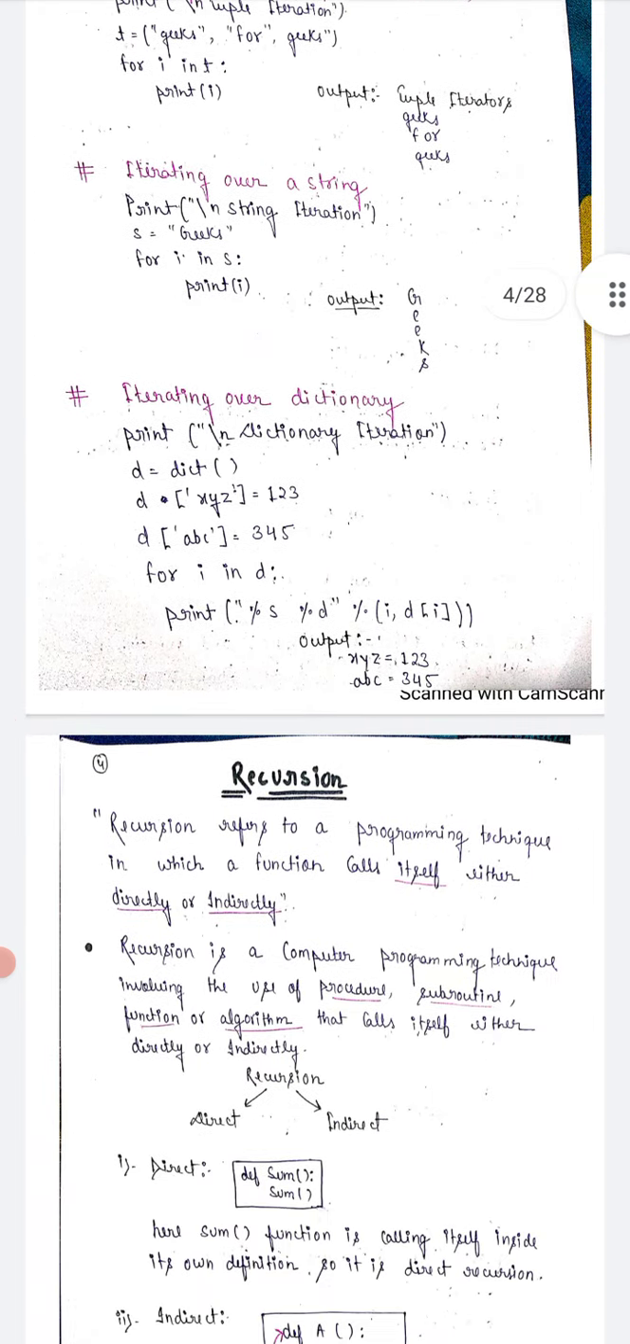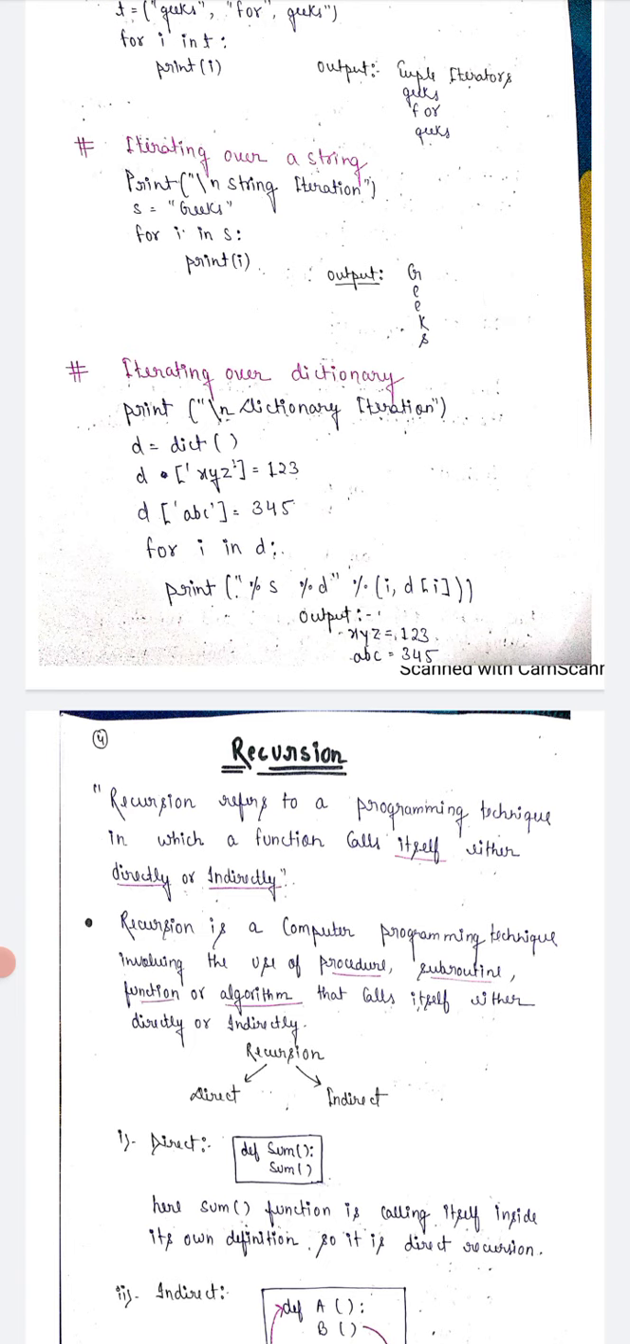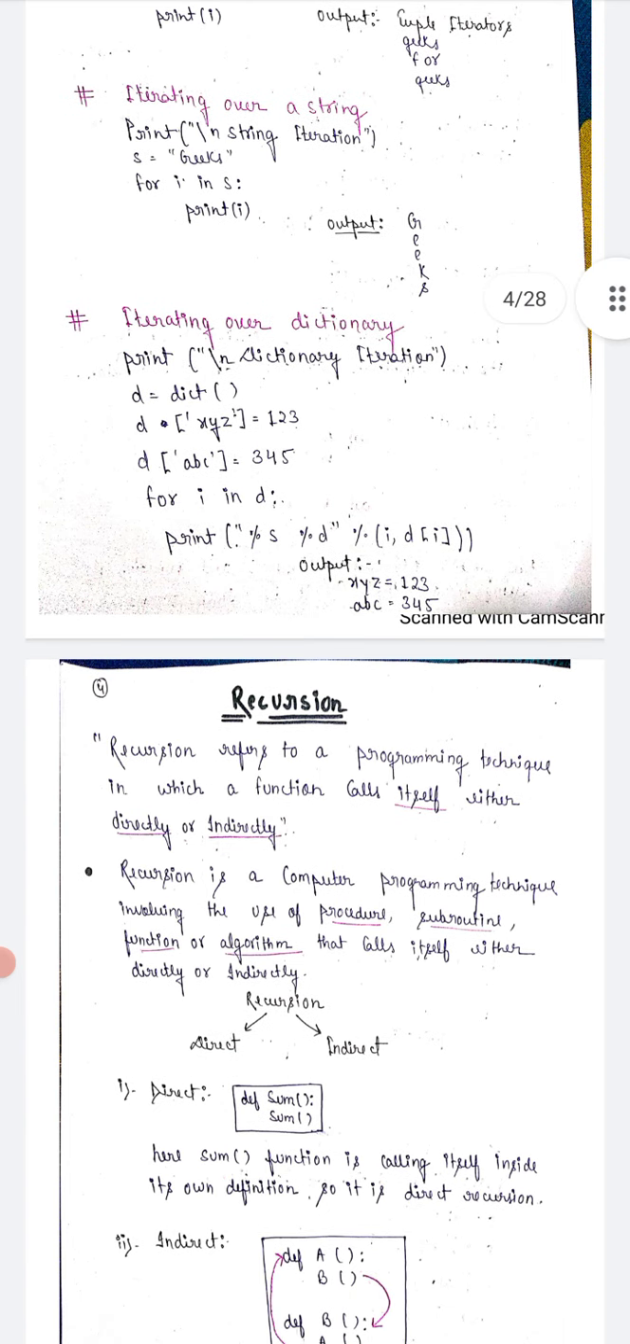So next is recursion. Recursion refers to the programming technique in which a function calls itself, directly or indirectly. What is the meaning of recursion? When we create a function in the program, basically a user defined function with def, and the function calls itself, that is called recursion.